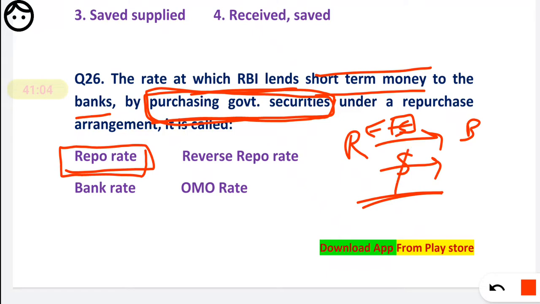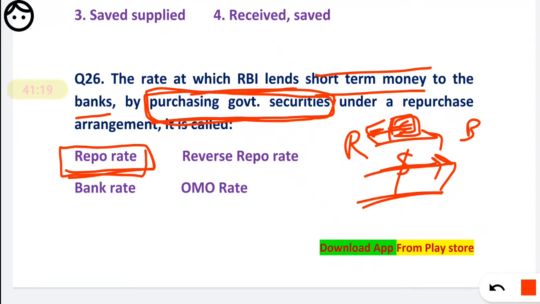Money is going to the bank, and in return RBI purchases some securities from the bank. So that arrangement is called the repo rate transaction.